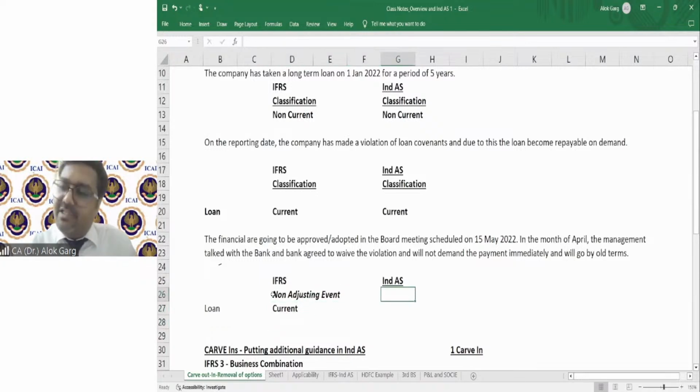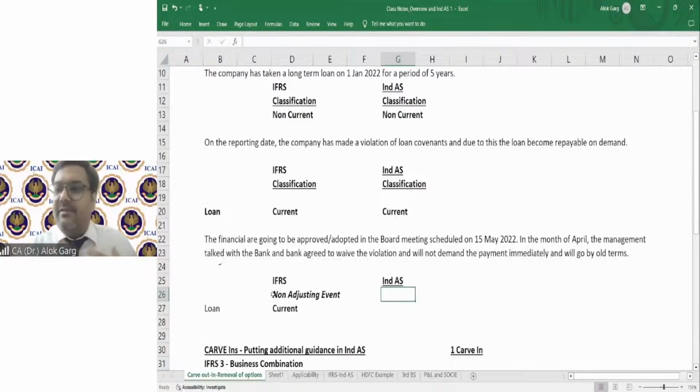But we said in IND AS 1 and IND AS 10, our Indian economy is a developing economy, right? And in our economy, the banker demands so many things while giving a loan, like stock statement, debtor statement, creditor statement, inventory statement, financial statement. There are a lot of procedural things, right? And we are a developing economy.